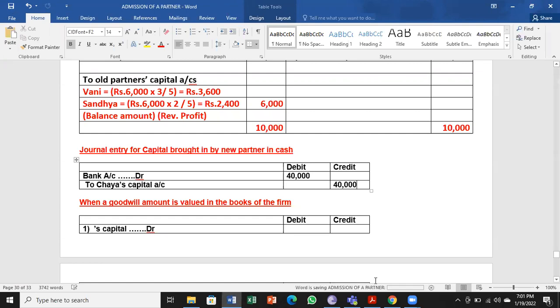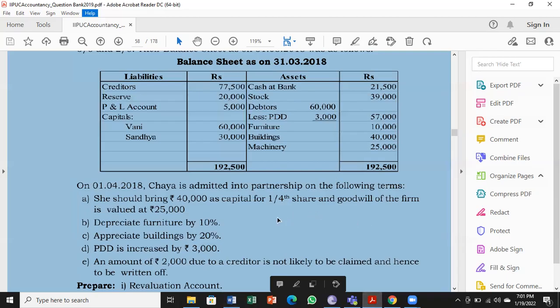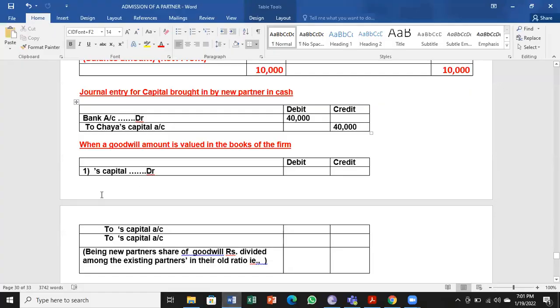Bank is the receiver, Chaya is the giver. Both are personal accounts. Next part of it, capital for 1/4 share. That will be helpful for calculation of goodwill. And goodwill of the firm is valued at 25,000. So underline the words "of the firm" and "valued".